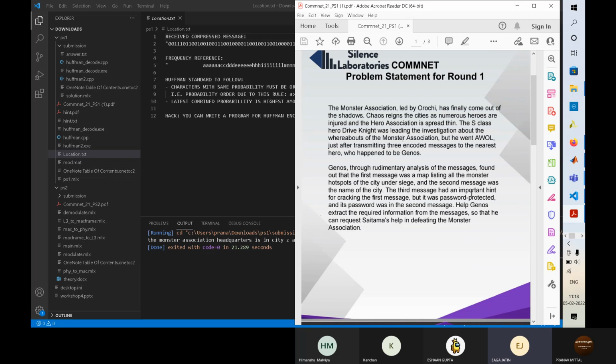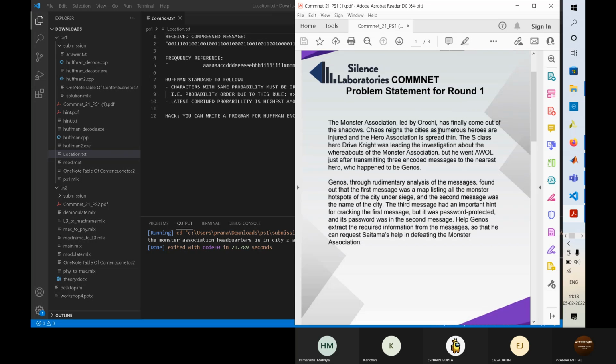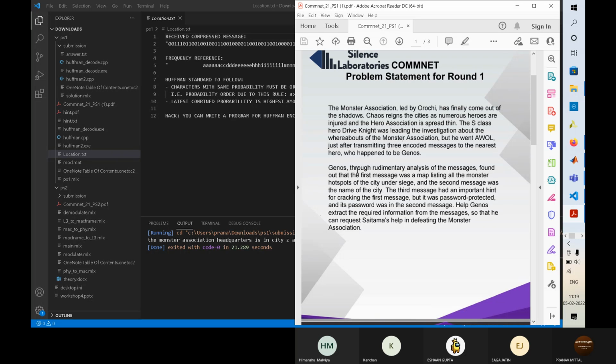Okay, so let's start with the first problem statement. It starts with some story. In it they tell that monsters are fighting among each other and they have to take control of a city.